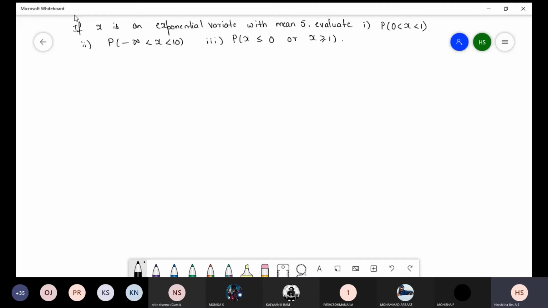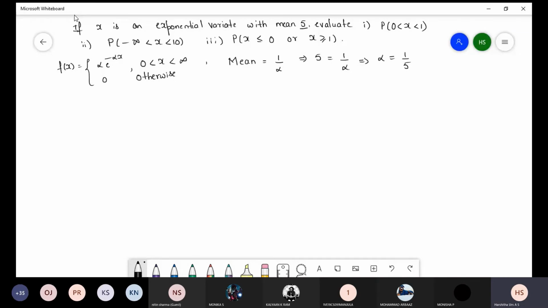Here also first we have to write the formula of the exponential distribution: alpha into e power minus alpha x, 0 less than x less than infinity, 0 otherwise. This is the formula. Next, mean of the exponential distribution is 1 by alpha. But in the question they have given mean value 5 is equal to 1 by alpha. So alpha we get is 1 by 5.